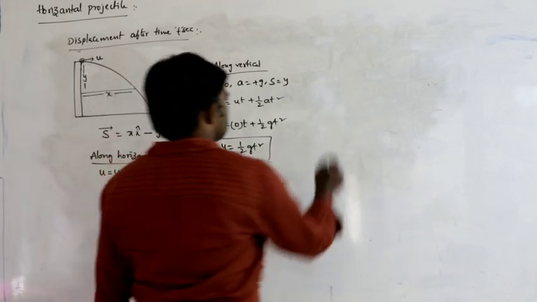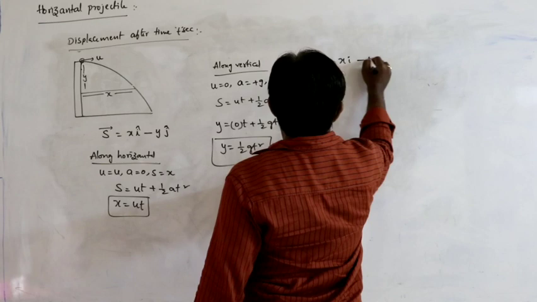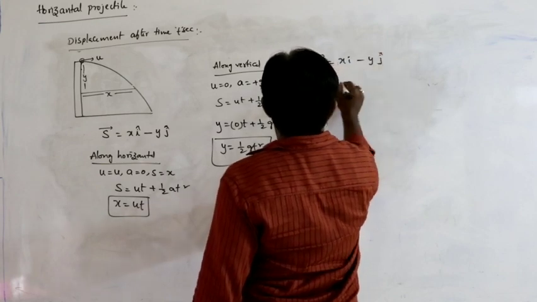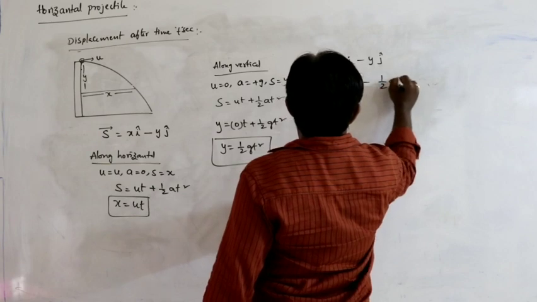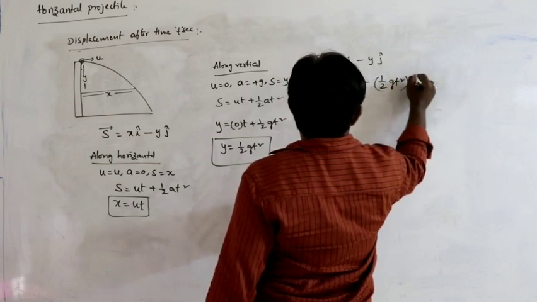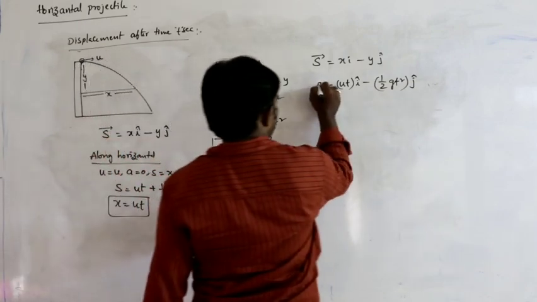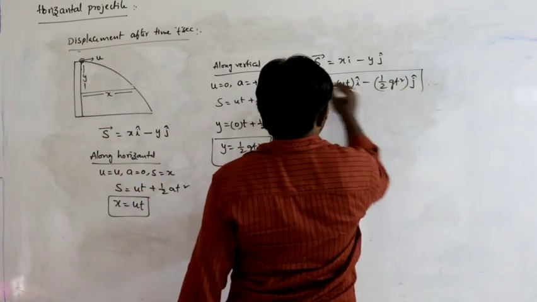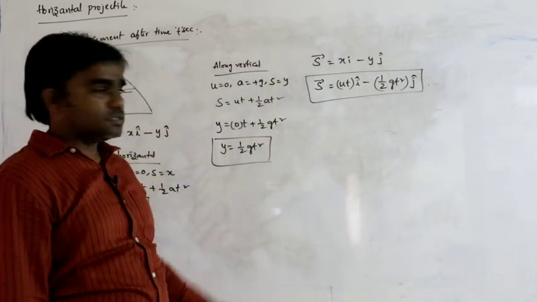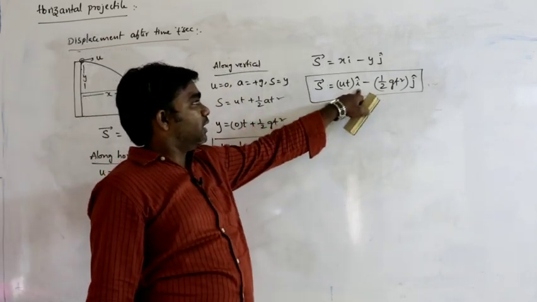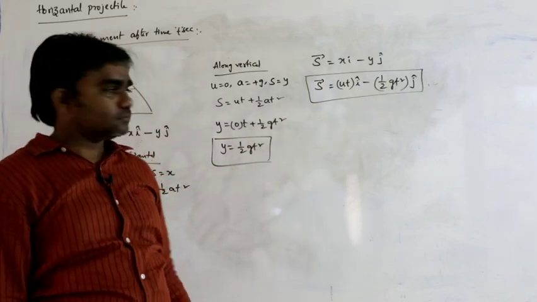Now from the equation we can write s bar is equal to xi minus yj, where x is ut, so s bar is equal to uti minus half gt square j. This is the displacement vector after time t seconds. Displacement vector after time t seconds is S equal to uti minus half gt square j.